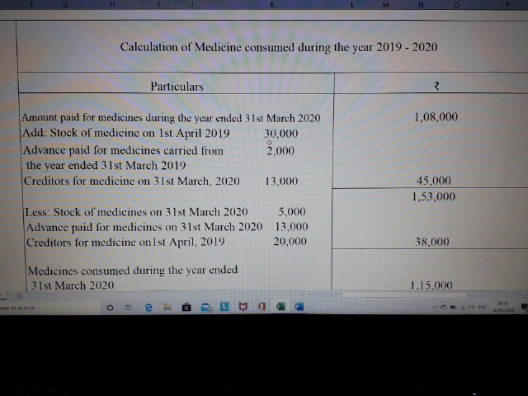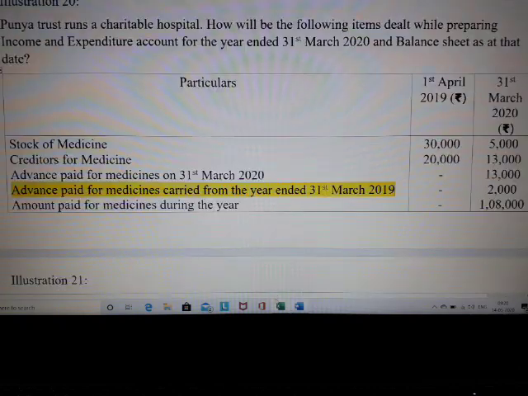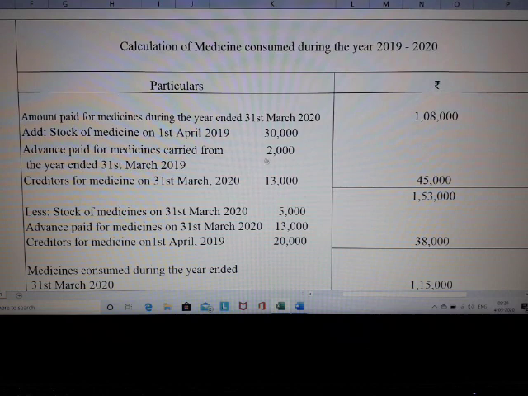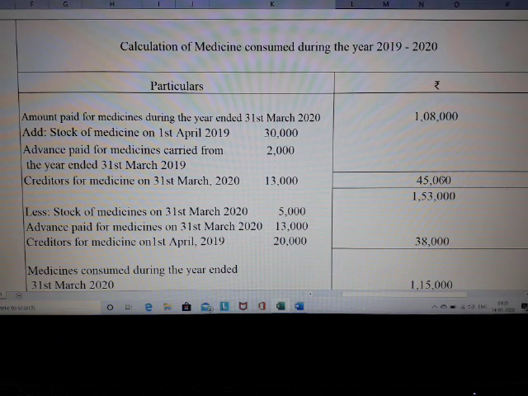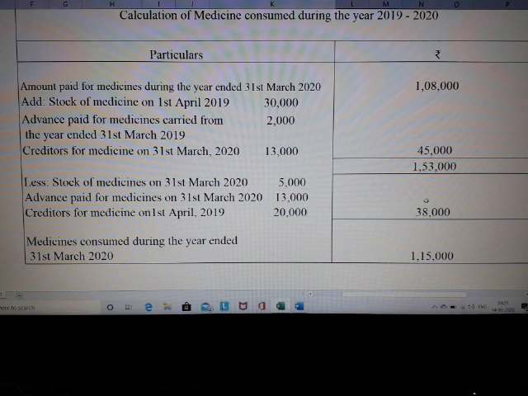Able to understand? In the same sense, you have to add the current year closing creditors, which is an amount of rupees 13,000 that is given in our question. Can you see the creditors for medicine? The closing creditors value is 13,000. Take this value and drop it over here. When you add 30,000 plus 2,000 plus 13,000, you'll get 45,000. So add 45,000 with 1,08,000, you will get 1,53,000. Any doubts so far, students? Right. Moving on to the next items.